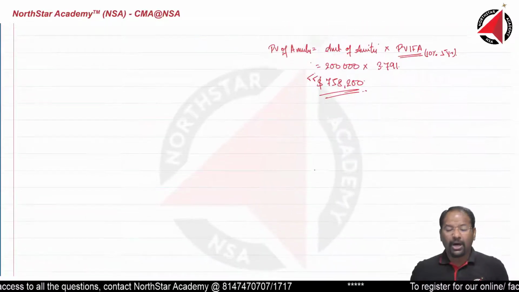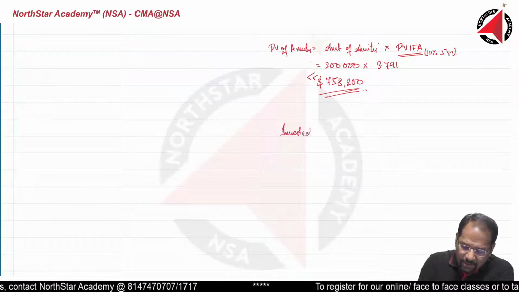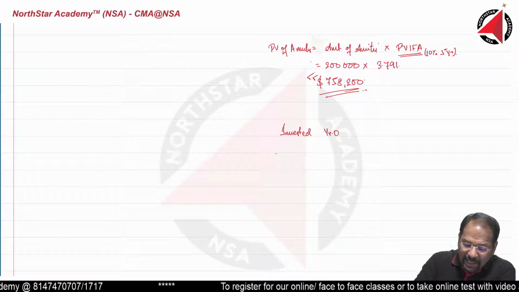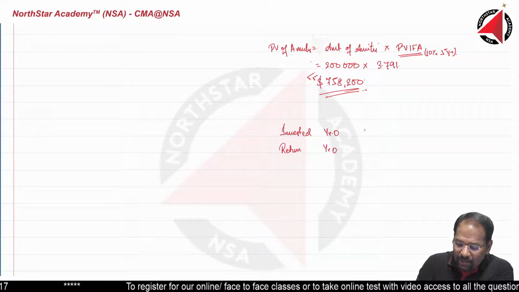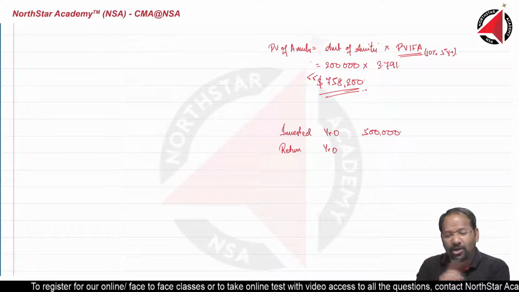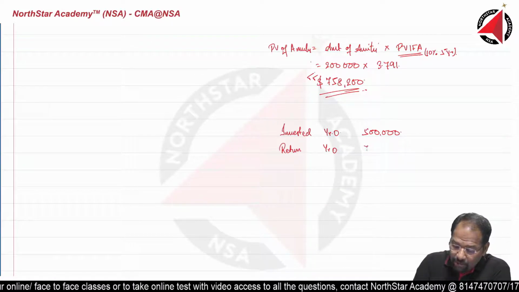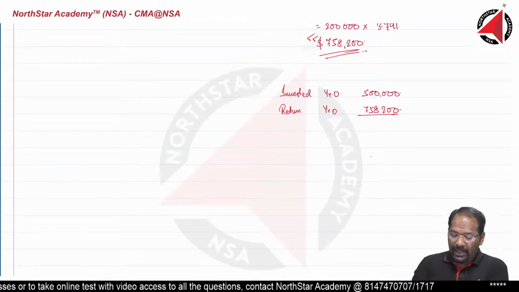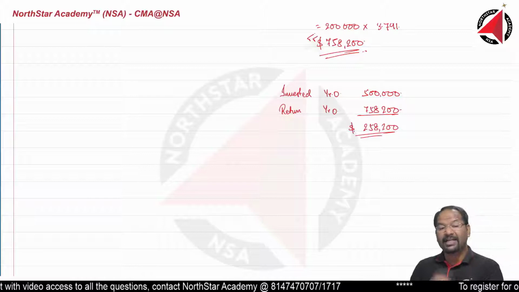Now what does it mean? It means you have invested today, in year 0, 500,000, and if you got the entire return in year 0 only, you are not going to get money in year 0, but if I convert into year 0 value, you are going to get 758,200. It means in real value terms, you are getting $258,200 as net profit.